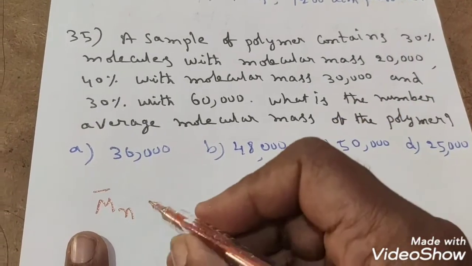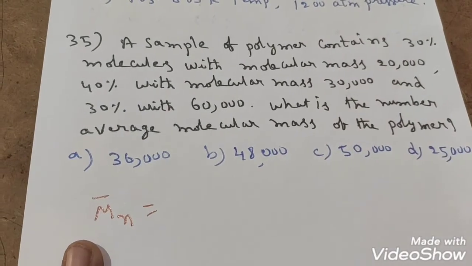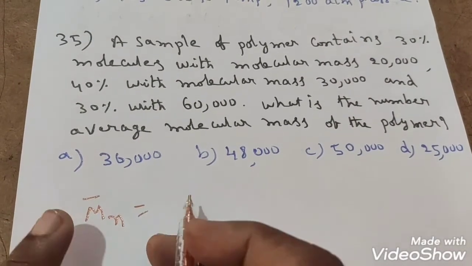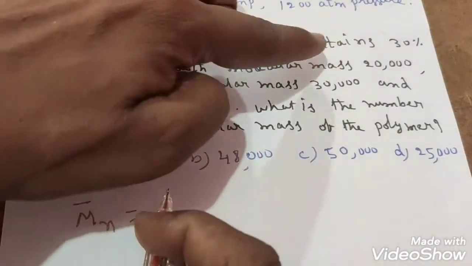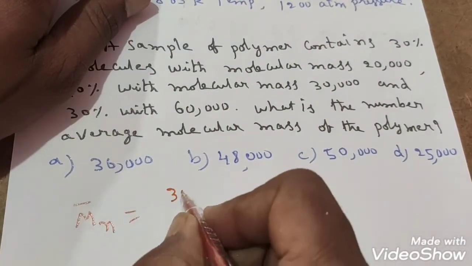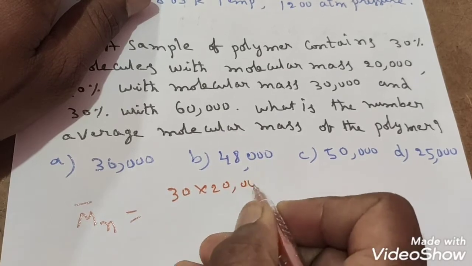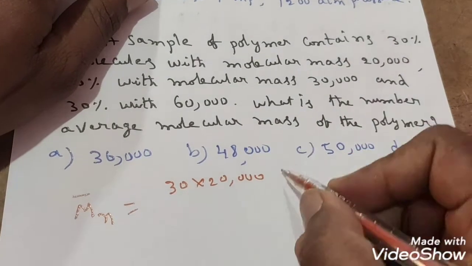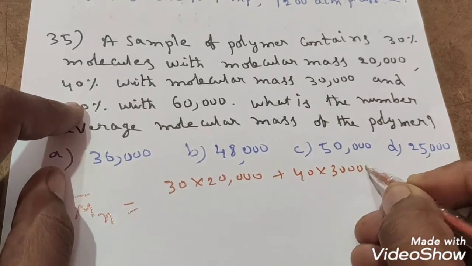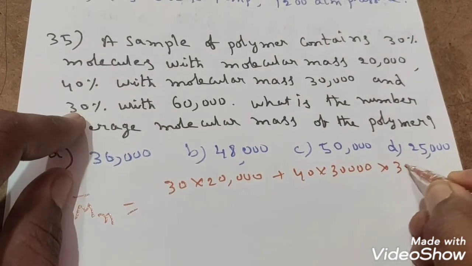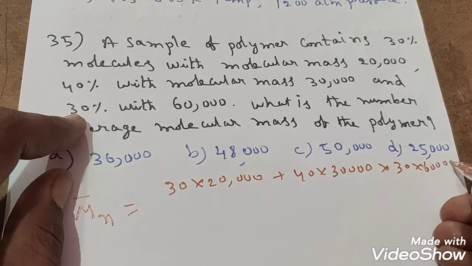Mn bar is equal to what? So how do we calculate? It means average value. You know that is 30%, molecular mass is 20,000, so take 30 into 20,000, plus 40 into 30,000, next 30 into 60,000.